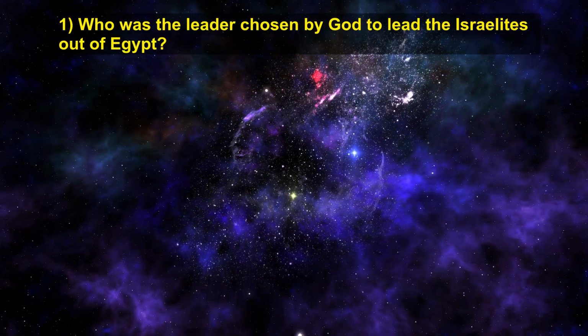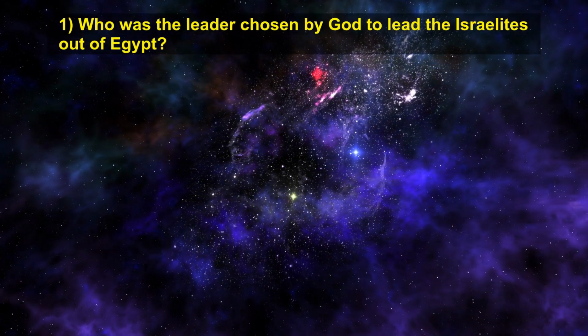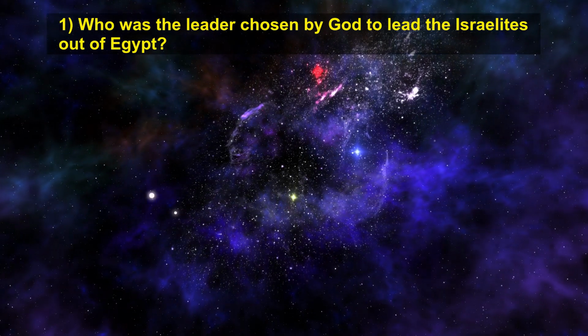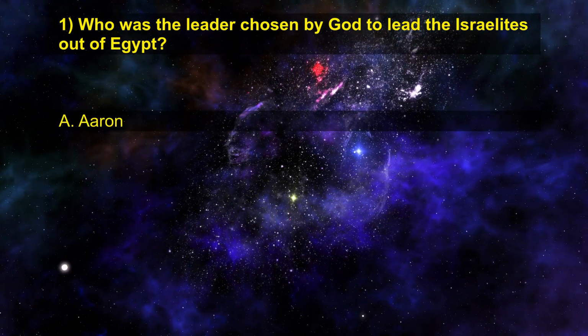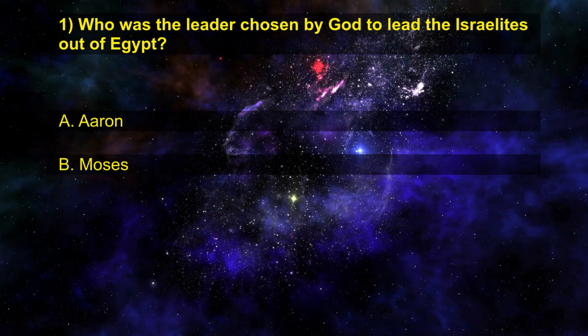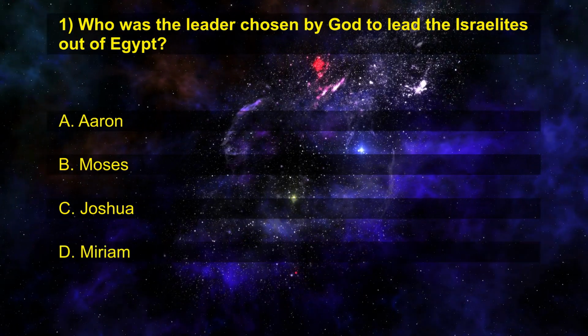1. Who was the leader chosen by God to lead the Israelites out of Egypt? A. Aaron. B. Moses. C. Joshua. D. Miriam.